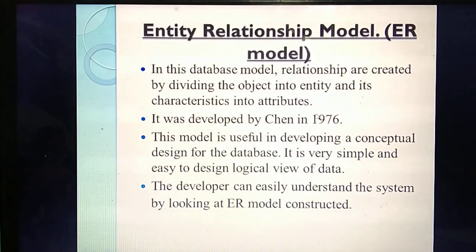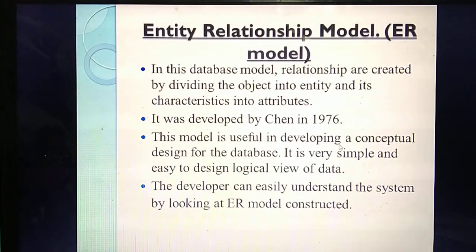So who developed this ER model? Chen. In which year? 1976. Okay. So in which year was this developed? 1976. Mainly this model is used for design, conceptual design.